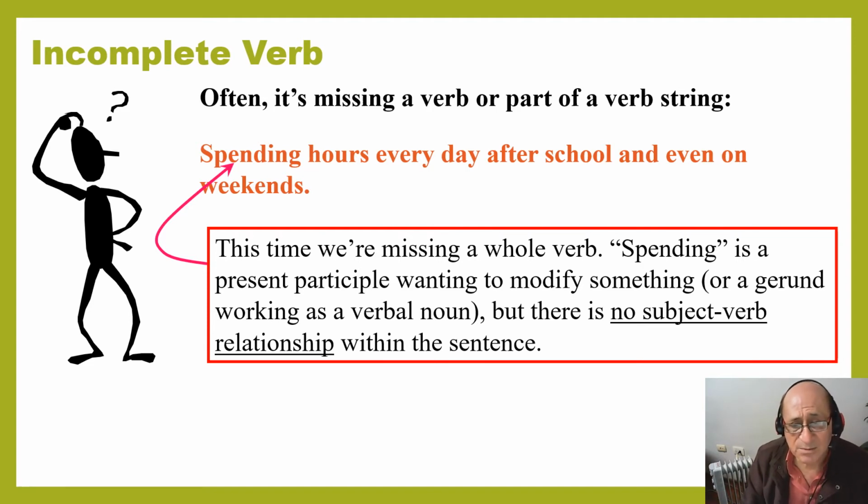Spending is a present participle wanting to modify something, or a gerund working as a verbal noun, but there is no subject-verb relationship within the sentence. Remember that there must be a subject-verb relationship. In other words, there has to be a subject, a noun or pronoun, or something equivalent to a noun or pronoun, and there must be a verb in a certain tense. That's something that makes the verb conjugated.